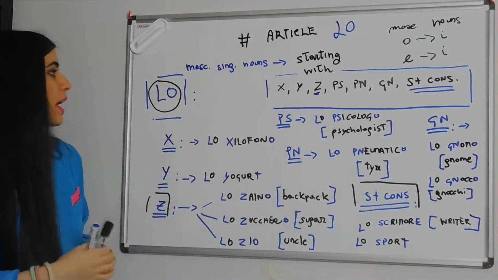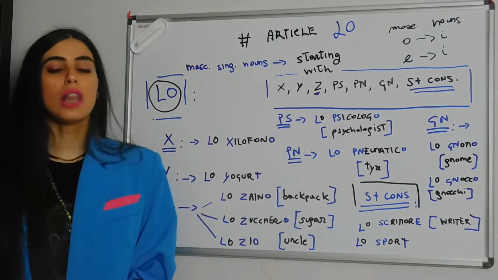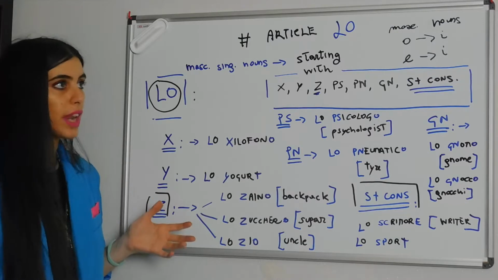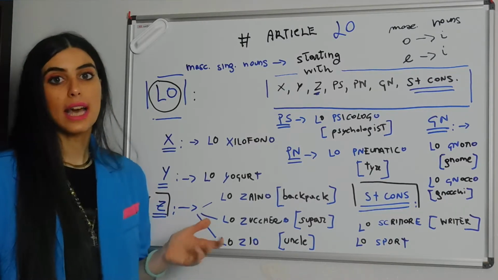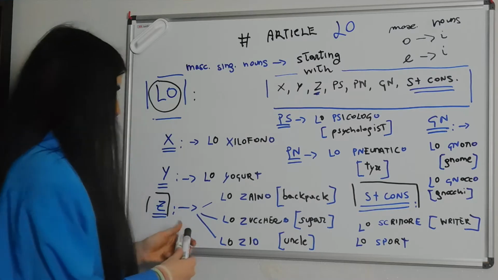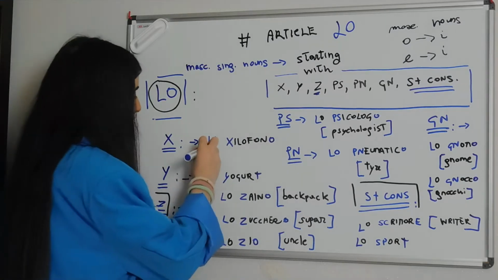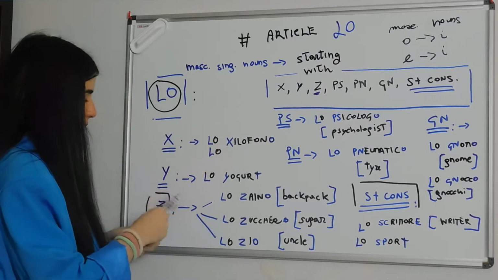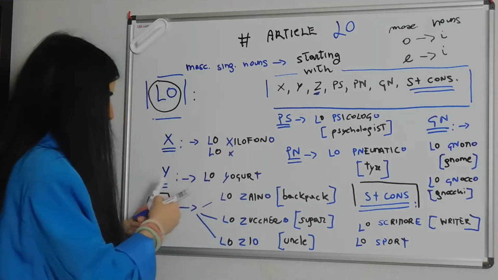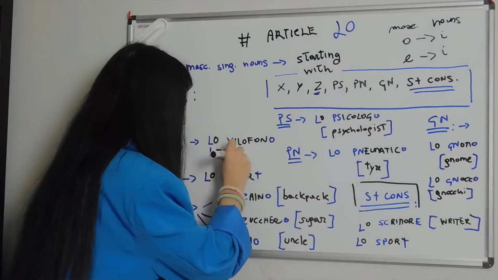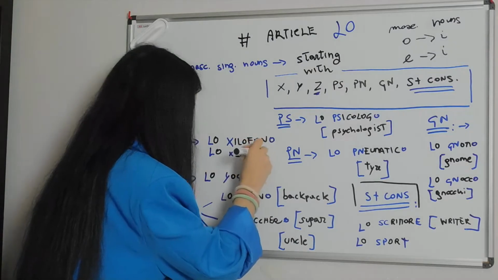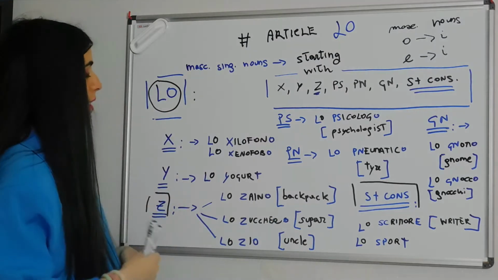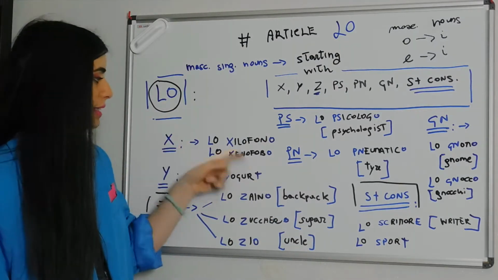Now X, for instance, we have lo xilofono, the xylophone, which is a musical instrument, and another word that I could think of could be lo xenofobo, which is used sometimes. It's not really that important to know right now, and it's a xenophobe, right? Maybe right now is just the right time, considering how the world is going crazy. But here we are, lo xenofobo. Okay, so xylophone and xenophobe.